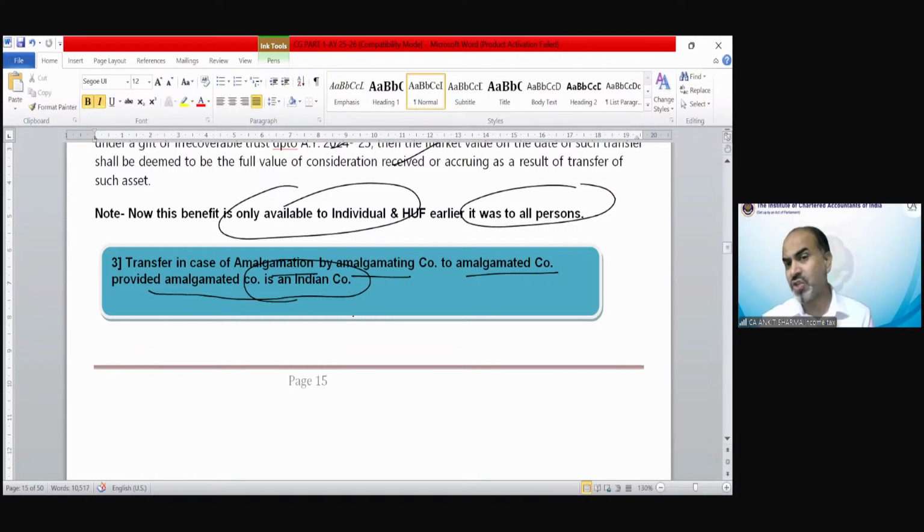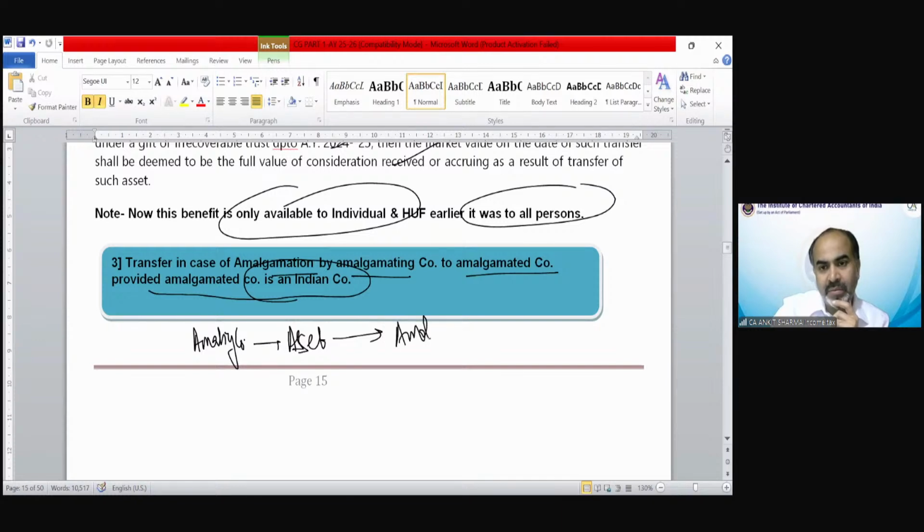So if these conditions are fulfilled, and the amalgamated company is an Indian company, then any asset transferred from the amalgamating company to the amalgamated company is exempt from tax to make it tax neutral, because technically the asset is not transferred.